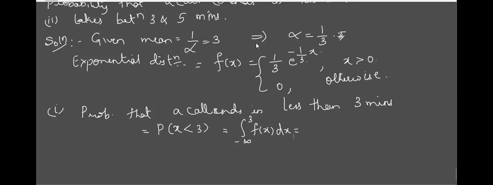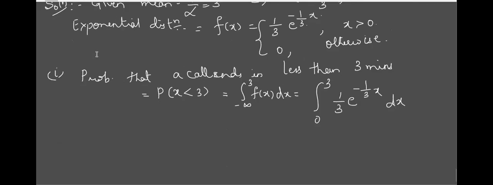According to this problem, the function is non-zero only from 0 onwards, so obviously this is 0 to 3. Between 0 and 3, the function is 1 by 3 e raised to minus 1 by 3 x dx, correct? Hope it is clear?